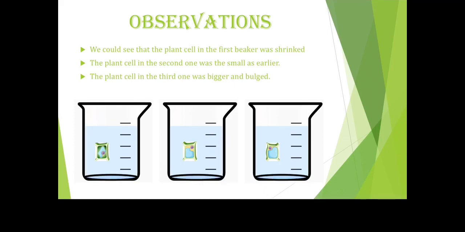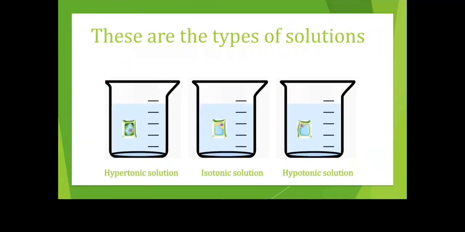And in the second beaker, both the solutions are already in an equilibrium state, and so no transport of water happens. And in the third one, we can see that the cell is bulged and it's so big, or it's fat. This is because the external solution has a higher concentration, and the one inside the cell has a low concentration, and so the water is transported from the outside of the cell to the inside of the cell, and so the cell is bulged. Okay, so now let's see the naming of the three solutions.